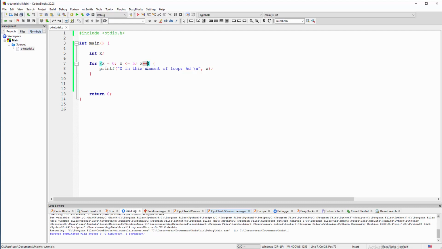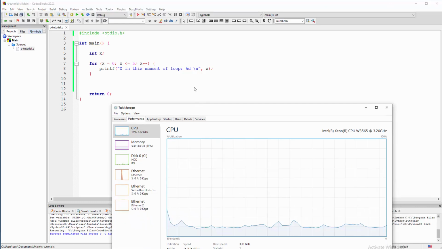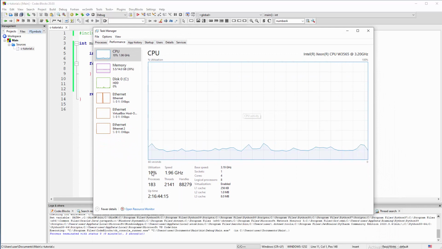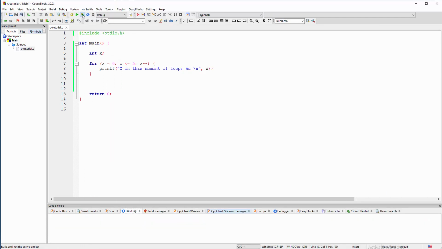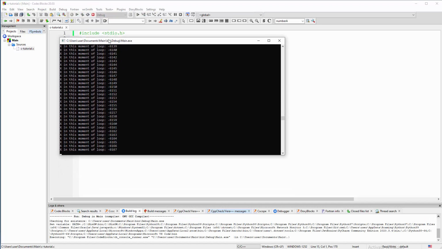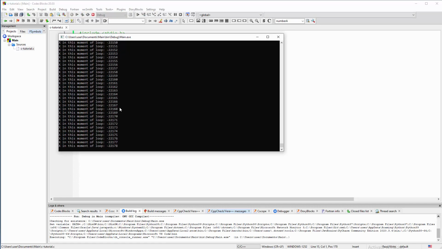Well, you can just turn this into minus minus, and then this equation will be totally messed up. So it will always work constantly in the opposite direction. And this is my CPU at the moment. It's working at 10%, 15%, because I'm recording and having a couple of other applications running. So observe right now, this is normal operation, and what's going to happen when I run this little script. There you go. So this is pure destruction of hardware. If you leave this for like 2 weeks rolling, maybe your PC will burn or something like that.